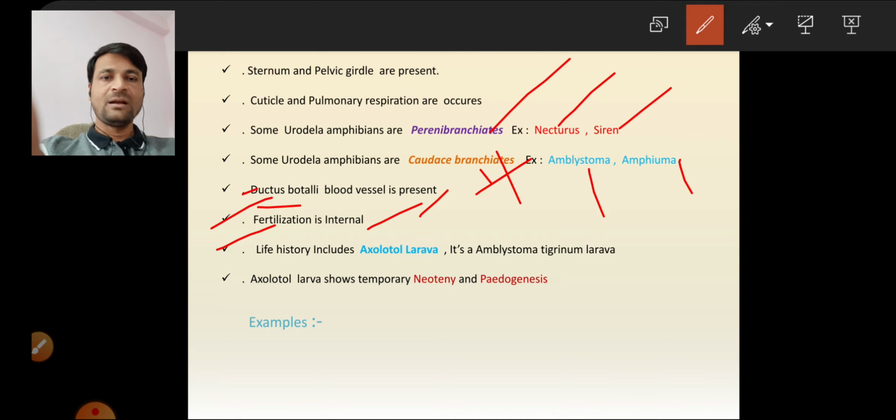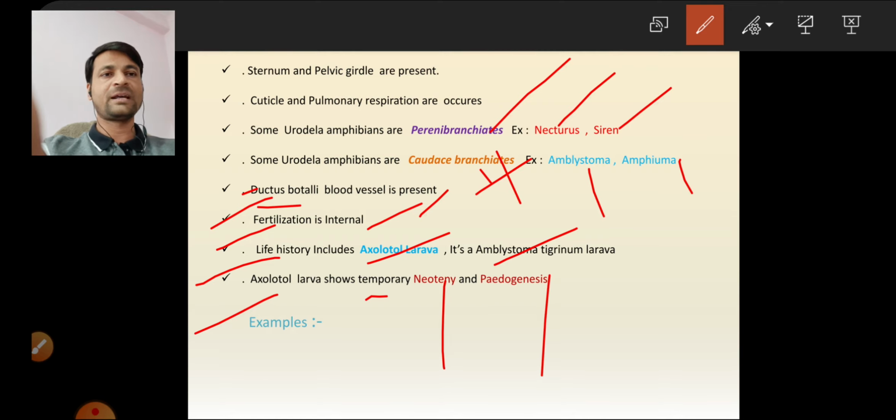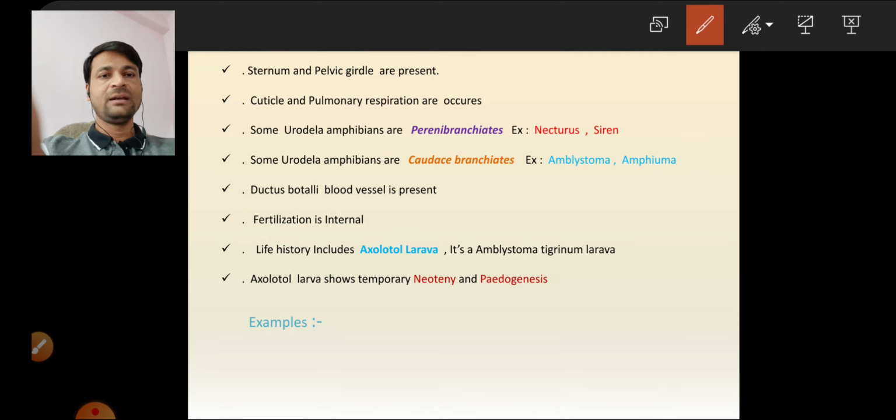Okay. Next, life history includes the axolotl larva. This larva belongs to Ambystoma tigrinum. The most important thing: the axolotl larva belongs to Ambystoma tigrinum. One more important thing, the axolotl larva shows temporary neoteny and pedogenesis.